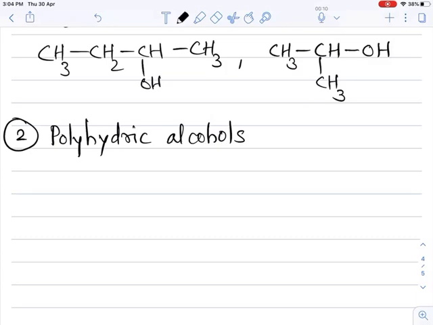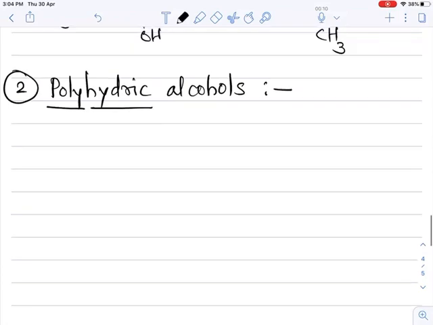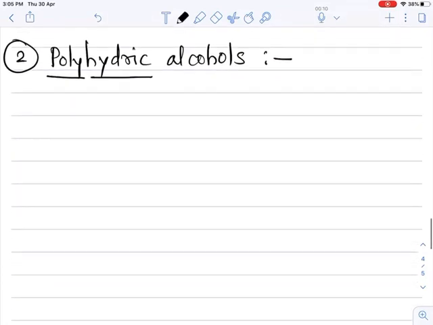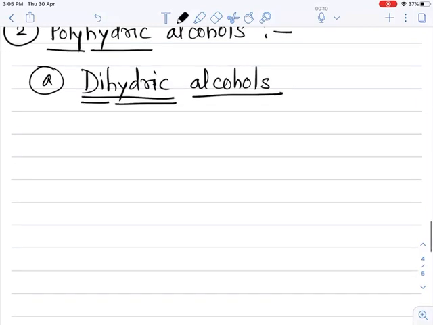Polyhydric alcohols means, poly means many, hydric means OH. Two or more than 2 OH groups are present in the molecules. They are called polyhydric alcohols. Suppose we take an example of dihydric alcohols. Di means 2, hydric means OH group containing compound.